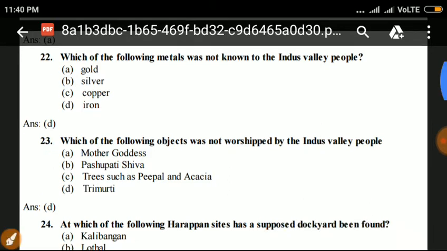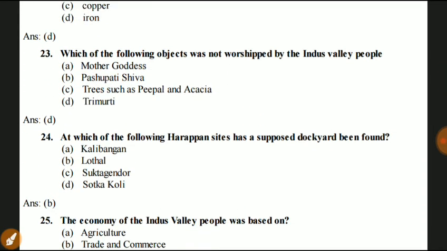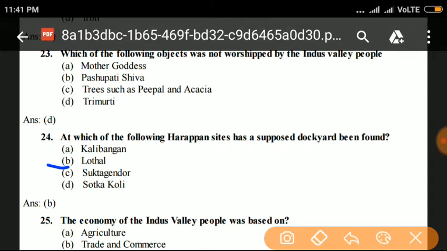Next question, question number 24. At which of the following Harappan sites has the skeleton of a dog been found? Kalibangan, Lothal, Sukkur, Sutkagen Dor, and Surkotada. Answer is B. Lothal. In Lothal, the skeleton of a dog has been found.